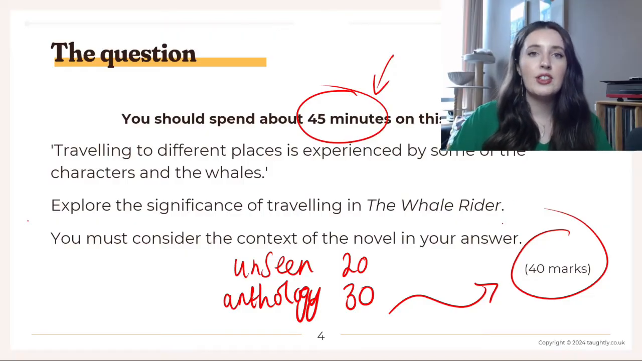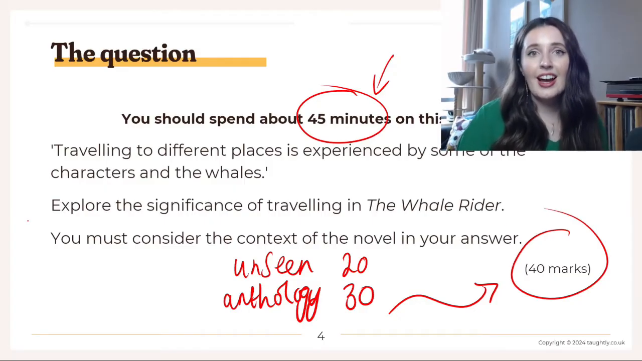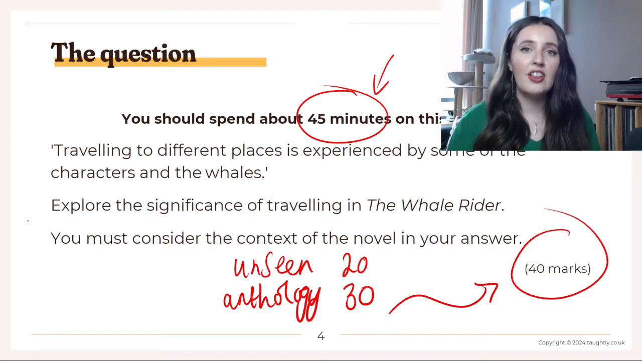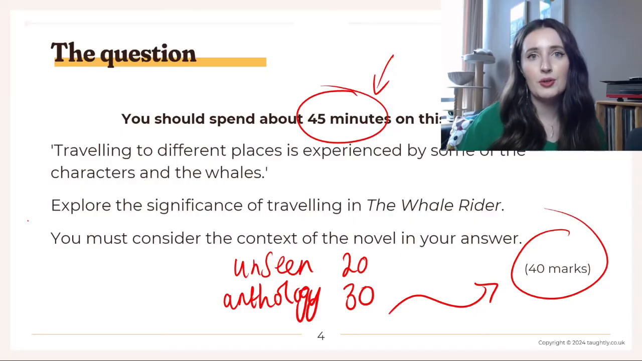I do recommend that you stick very strictly to the timings, but it might even be a good idea if you start with this question because it's worth the most marks. If you spend too long on poetry and don't have enough time for the Whale Rider, that would be a lot more disastrous than if you started with the Whale Rider and didn't leave quite enough time for your unseen poetry, right? It's 40 marks versus 20 marks. So I do recommend that you start with your modern prose text first.